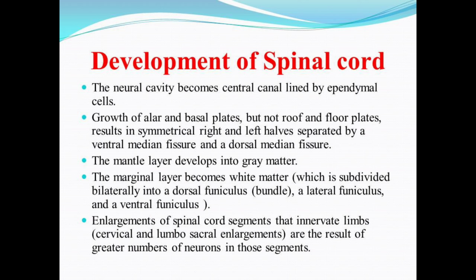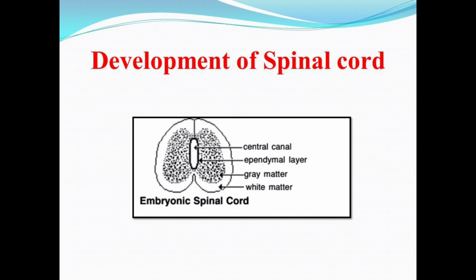Now this marginal layer will also be subdivided into different funiculi, that is the dorsal one, the lateral one and the ventral one. As you can see in the development of the spinal cord, we have the embryonic spinal cord, and the center portion is occupied by the central canal, that is the extension of the neural tube. Surrounding the central canal we have specialized epithelial cells, that is the ependymal layer, and away from the ependymal layer we have the grey matter that develops from the mantle layer, and surrounding the grey matter we have the white matter that develops from the marginal layer. So that's all for the development of the spinal cord.